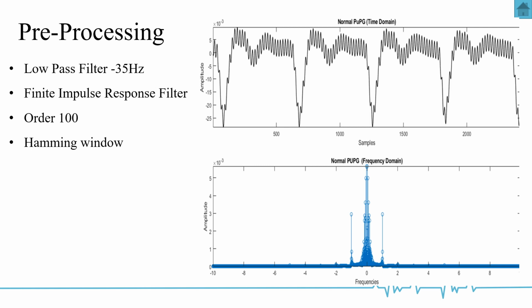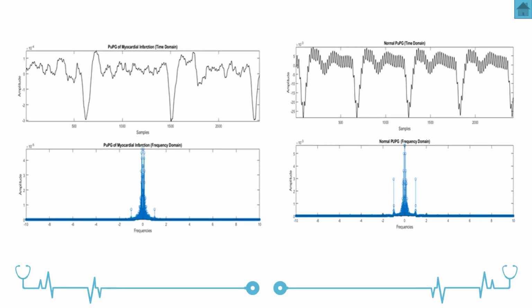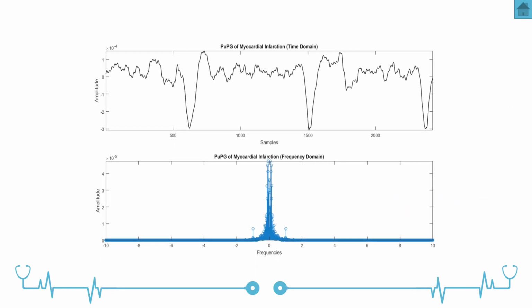In the pre-processing step, we apply the FIR, finite impulse response, low-pass filter of 35 Hz and order of 100. These are different samples of the normal and MI before and after pre-processing.